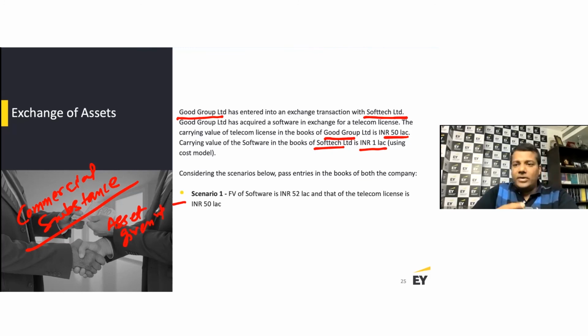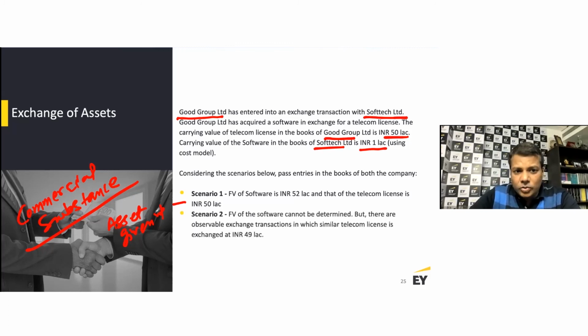Okay. And it is a different answer for a different company, right? Because for one company, the asset given up is a telecom license, and for the other company, the asset given up is software. So you have to be careful, and the answer will be different for a different company. It's not the same number.